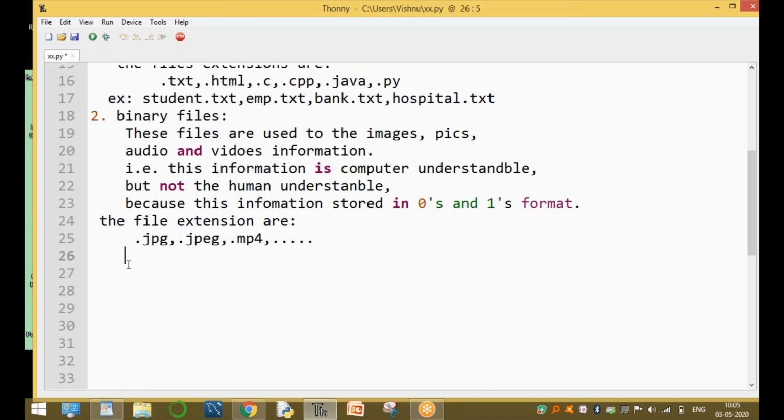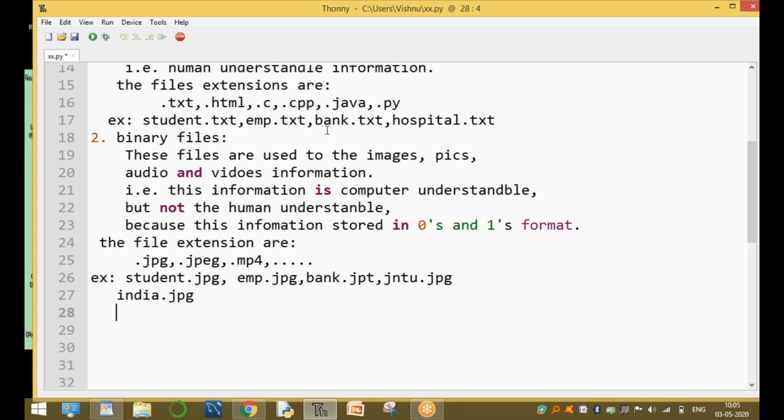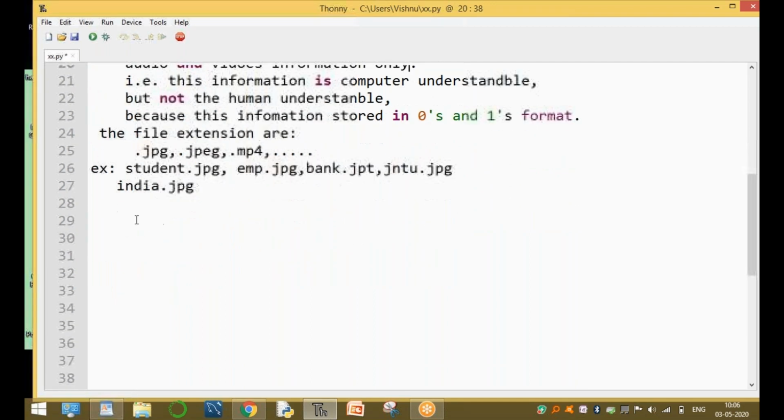For example, to store the image of a particular student, student.jpg, to store the picture of the student. For example, emp.jpg, bank.jpg, and so on. For example, India.jpg stores the India diagram. These are binary files. The main purpose of binary files is to store images, pics, audios, and videos information only. Clear, guys, up to here? These are the different types of files.